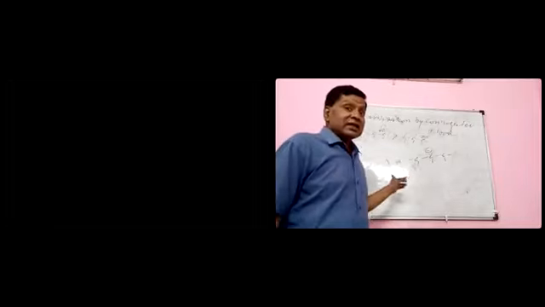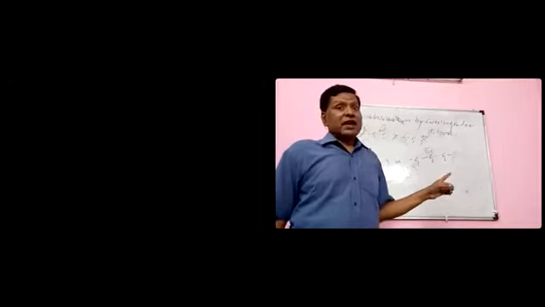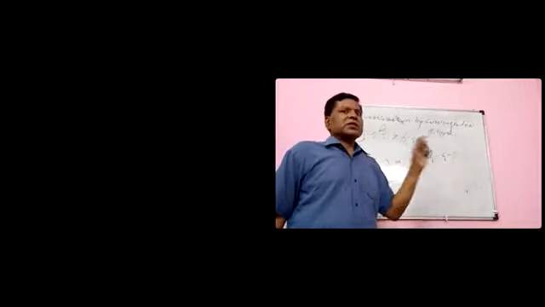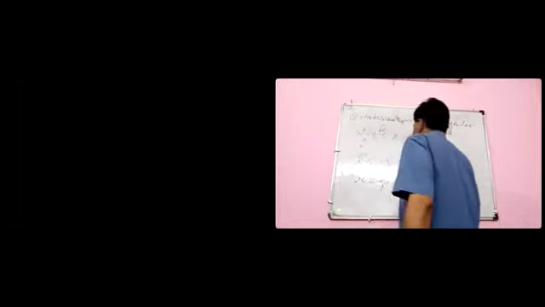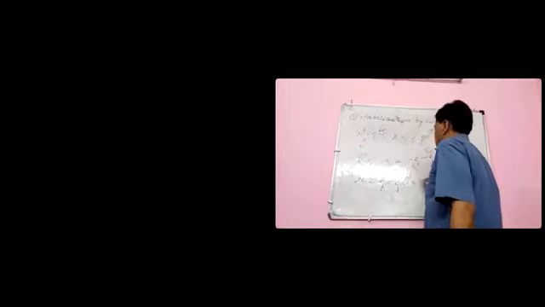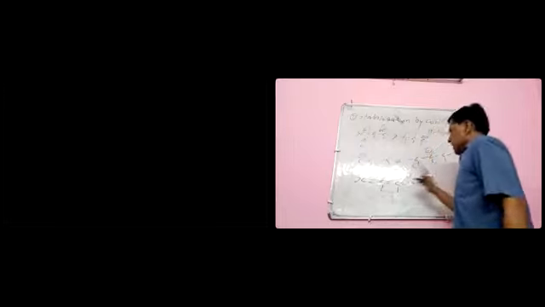So here, the larger the delocalization of charge or the larger the dispersion of charge, the greater the stability of carbanion. For example, one example is this carbon.